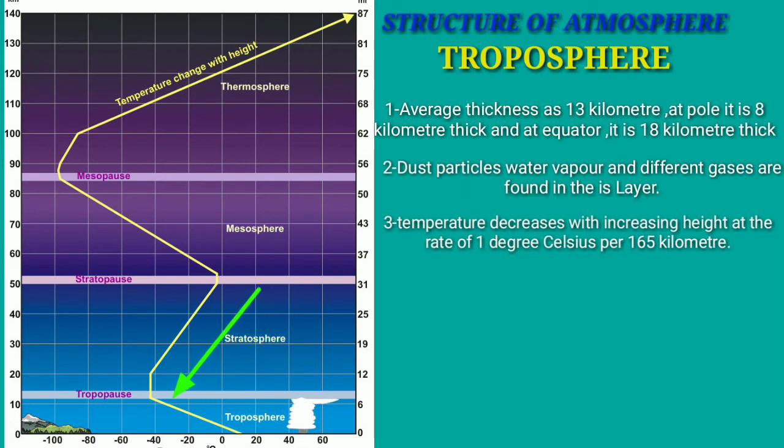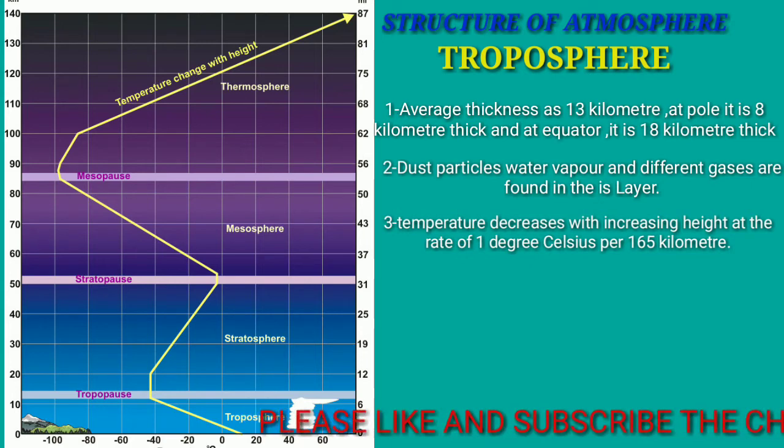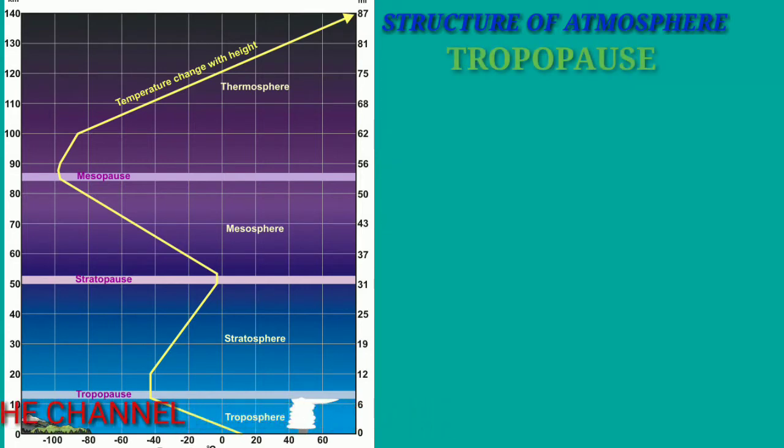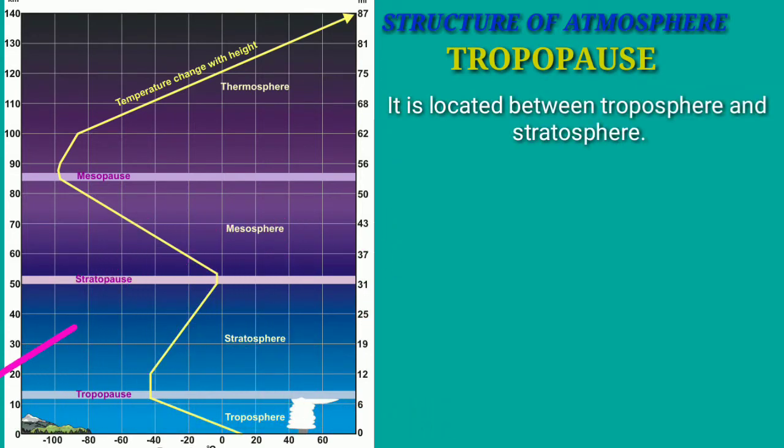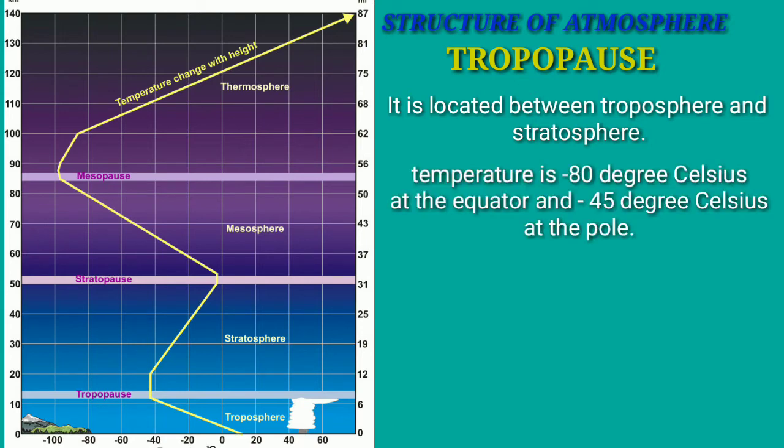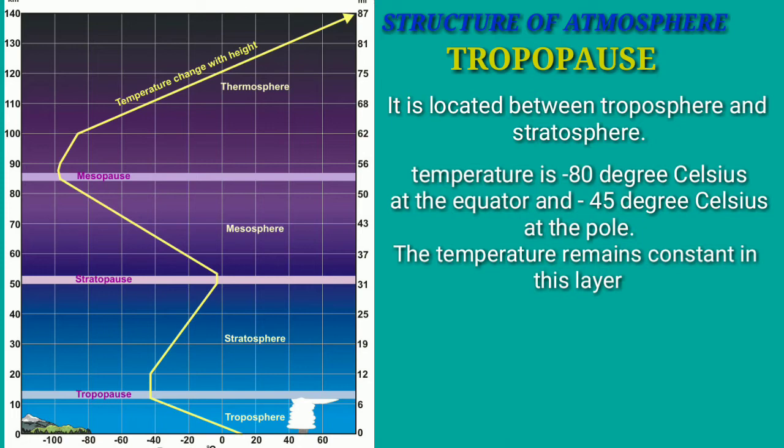This is the layer where temperature decreases with increasing height. The rate is 1 degree Celsius for every 165 meters. This is known as the normal lapse rate. There is a bifurcation between troposphere and stratosphere. This separation is known as tropopause. At this place, the temperature is minus 80 degrees Celsius at the equator, whereas at the pole it is minus 45 degrees Celsius. The temperature is almost constant. That is why it is known as tropopause.